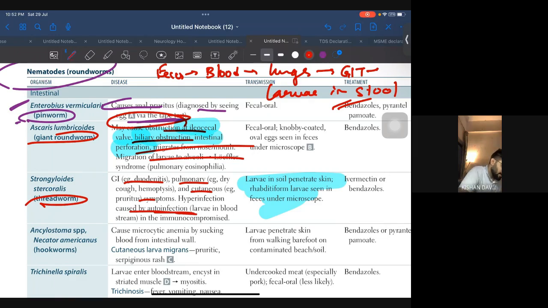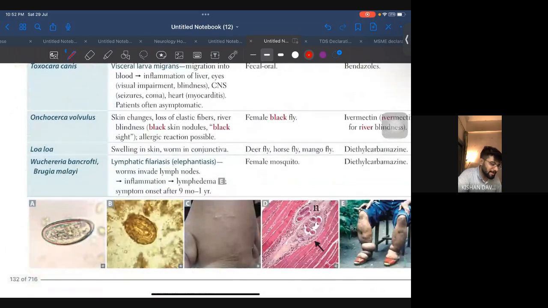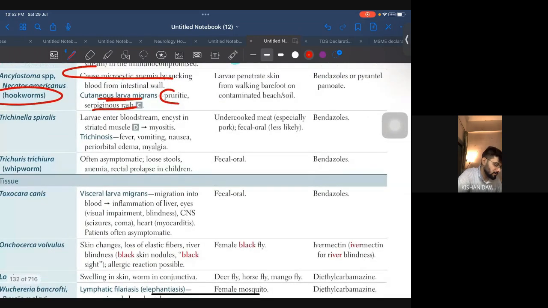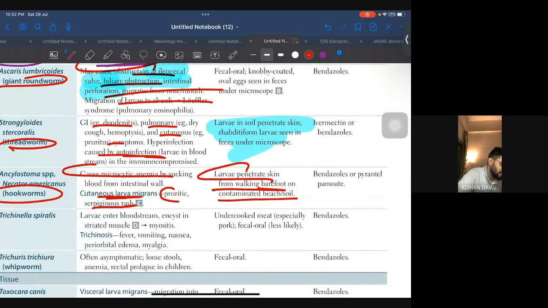Coming to Ancylostoma, that is hookworm, causes microcytic anemia. We saw this. And if it is cutaneous, it will cause a pruritic serpiginous rash, easily seen. This is what a serpiginous rash is. Larva penetrates skin from walking barefoot on contaminated beach and soil. This is also very important.